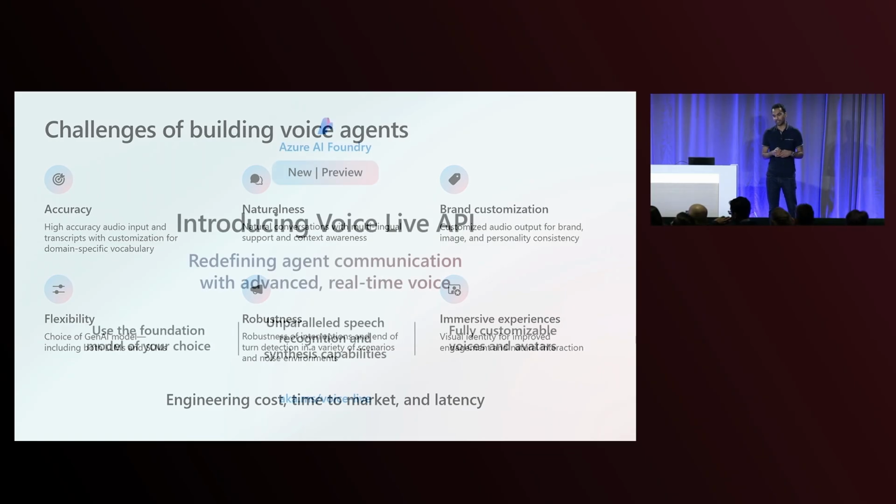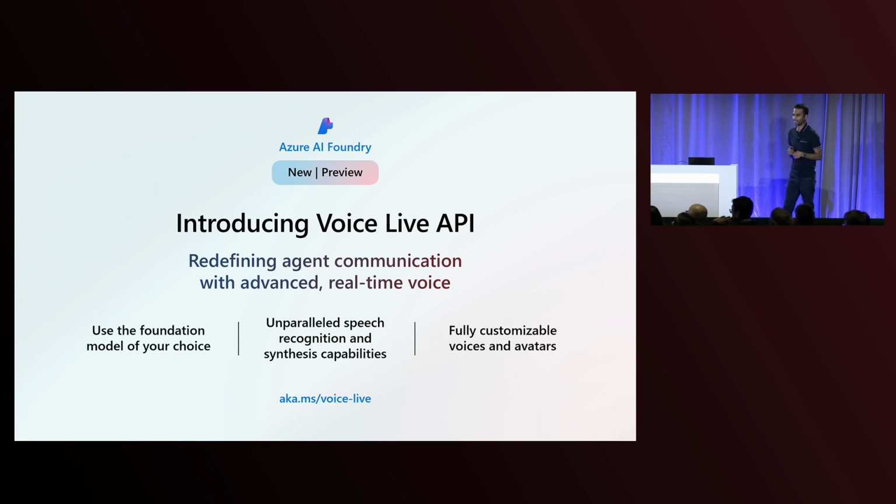So to address these challenges, I'm super excited to announce the Voice Live API, which is in public preview as of Build. This is a single API where you can build voice agents completely from scratch, or you can easily add voice to existing text-based agents.